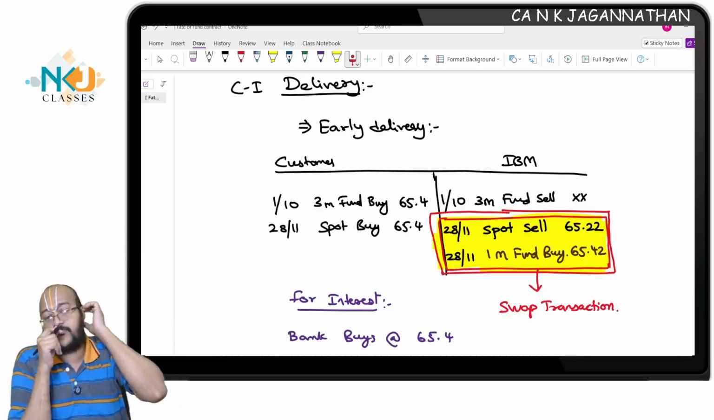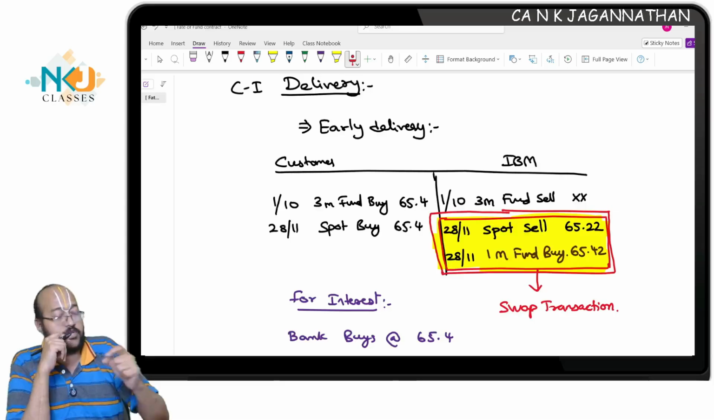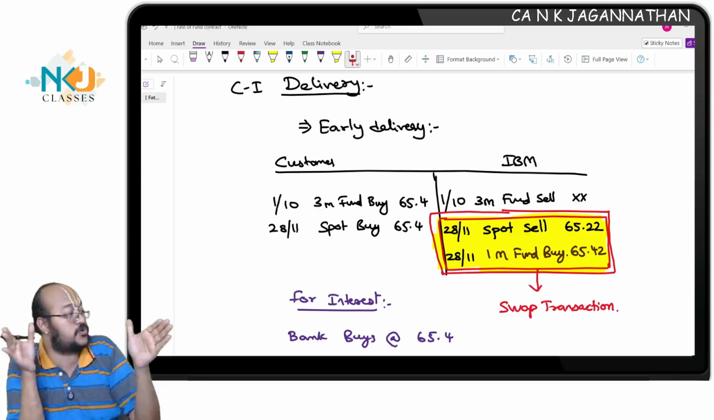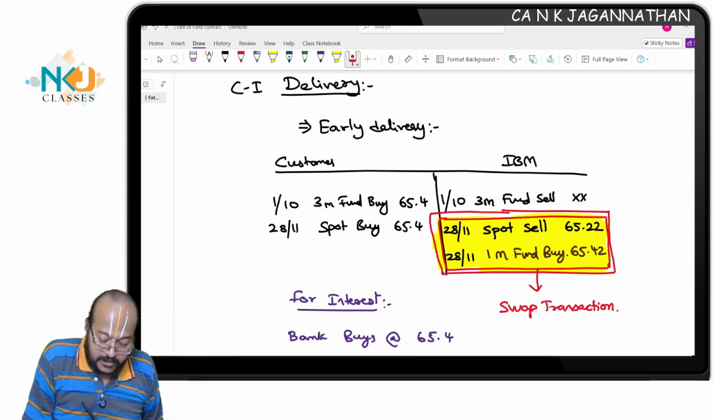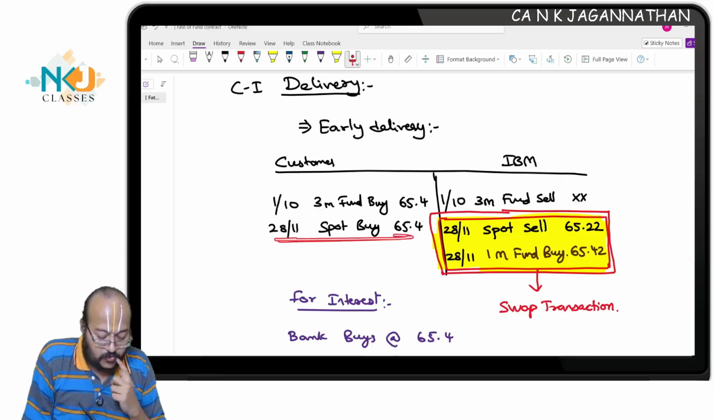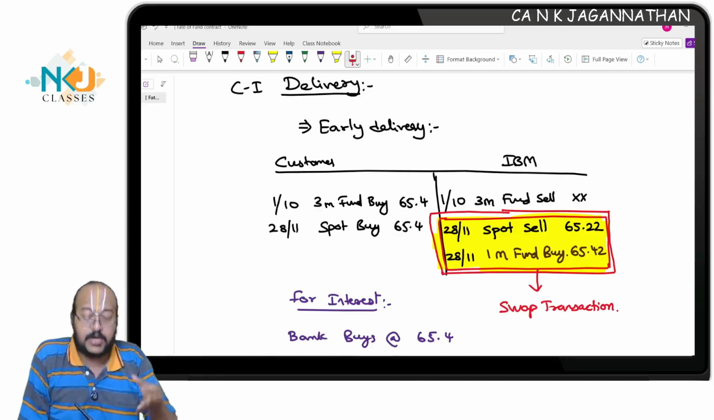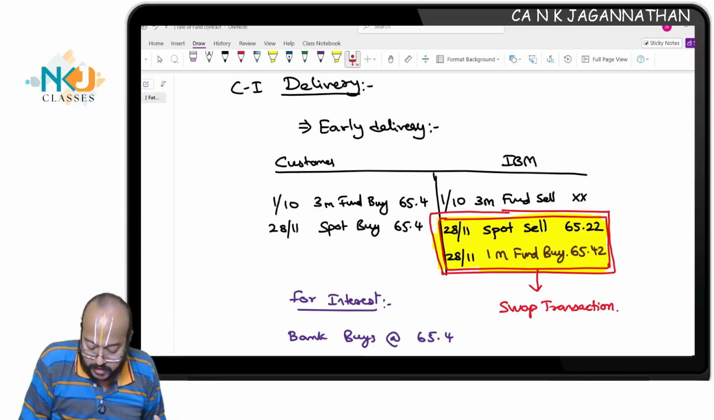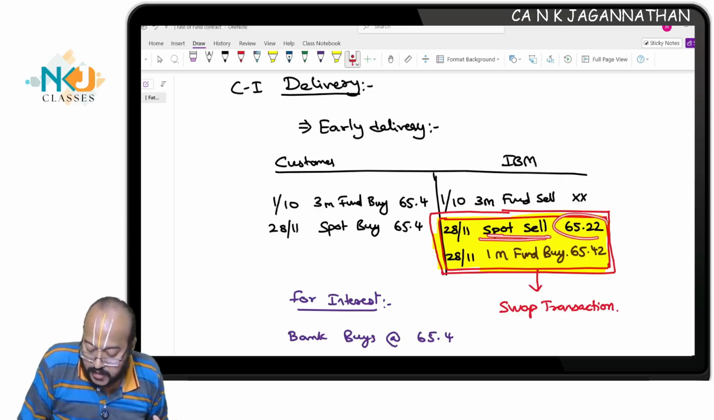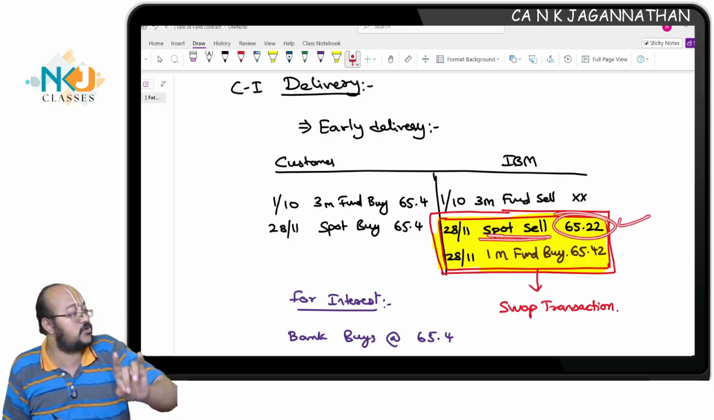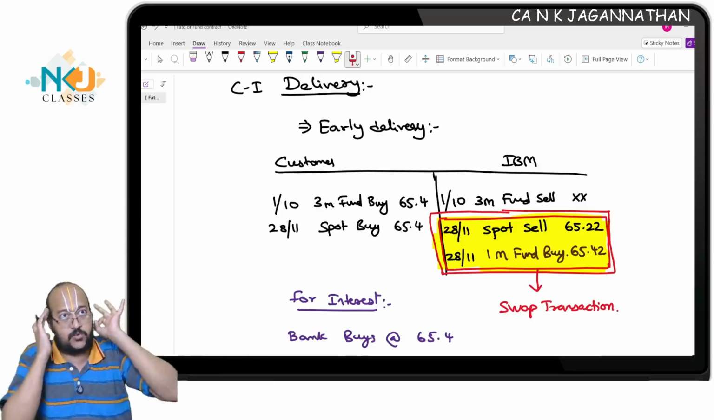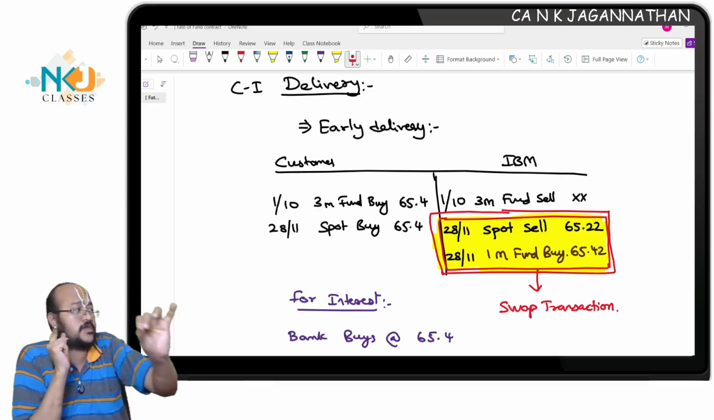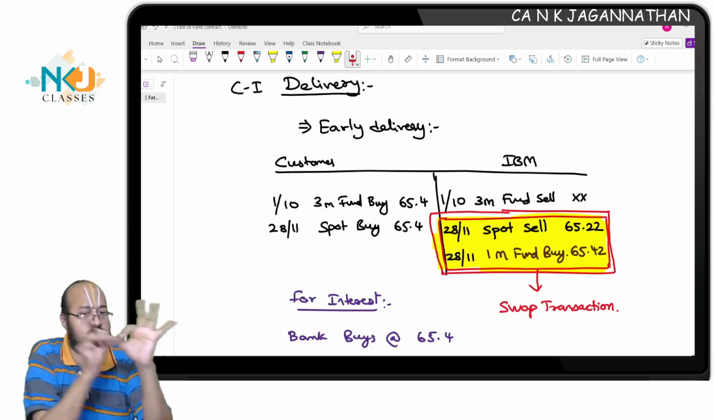Which means if a lower dealer buys from the customer and the lower dealer sells to the open market, he doesn't keep the exposure open. He buys from the customer at 65.4 on 28th November or 30th November. He needs to immediately sell in the interbank market, which is what he is doing. He is doing a spot sell at 65.22. Now, you need to visualize whether this transaction is with the interbank market or with the customer.